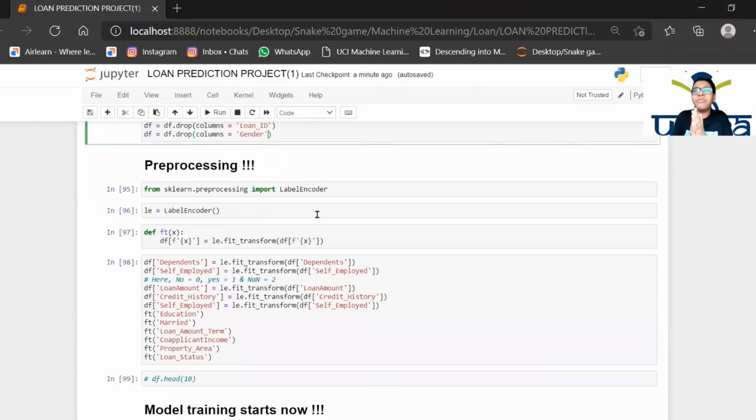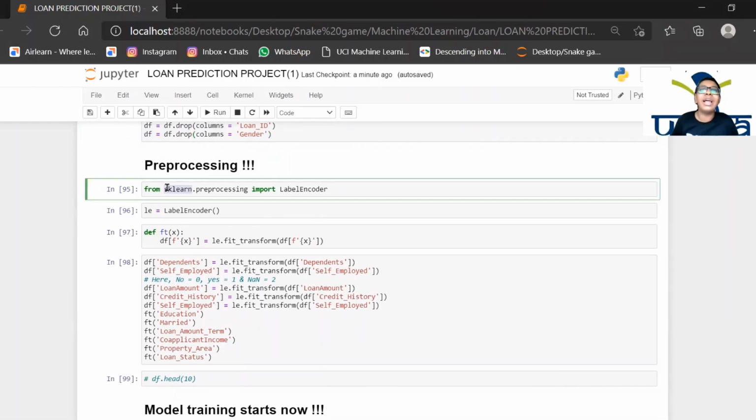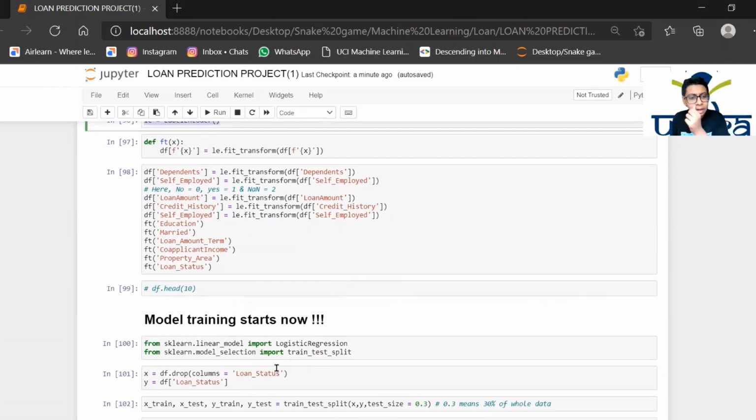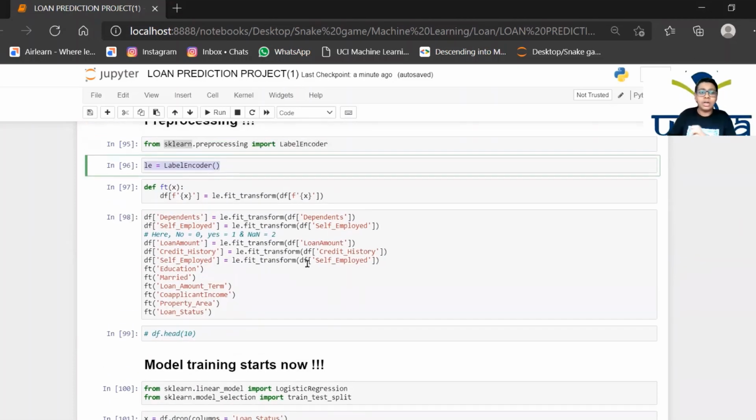Then we have sklearn. This is my personal experience: this sklearn module really simplifies all the things that you need. Now we are pre-processing. Before giving the data to our model, before making our model learn, we clean it and remove all the not needed things. Fine. So this is what we need for now.